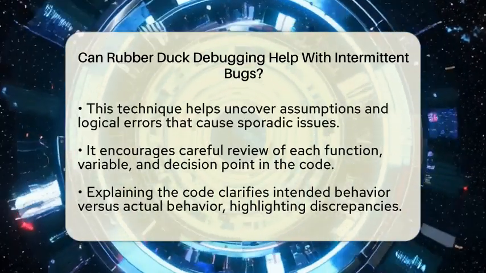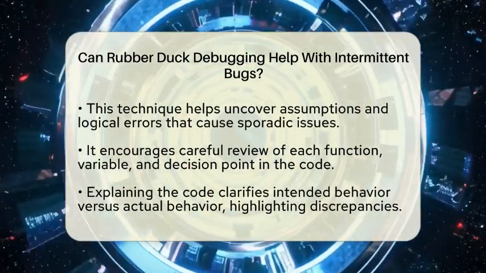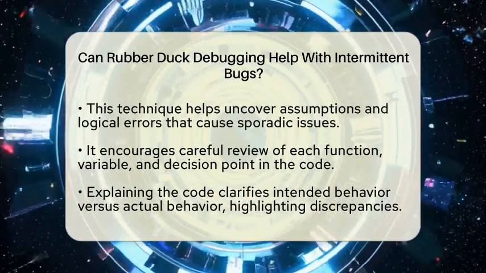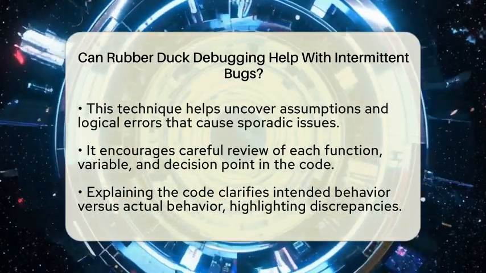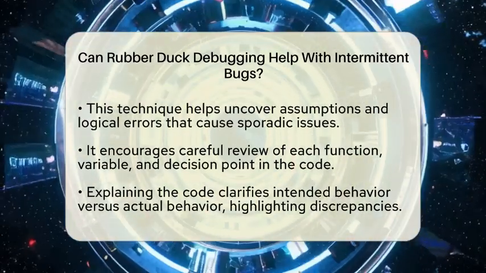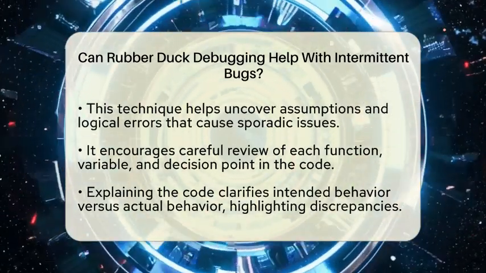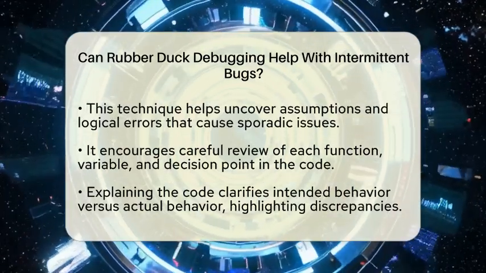Using a rubber duck encourages you to review your code carefully. You go through each function, variable, and decision point. You ask yourself what should happen and compare it to what actually happens. This process can clarify the intended behavior and highlight where things might go wrong.